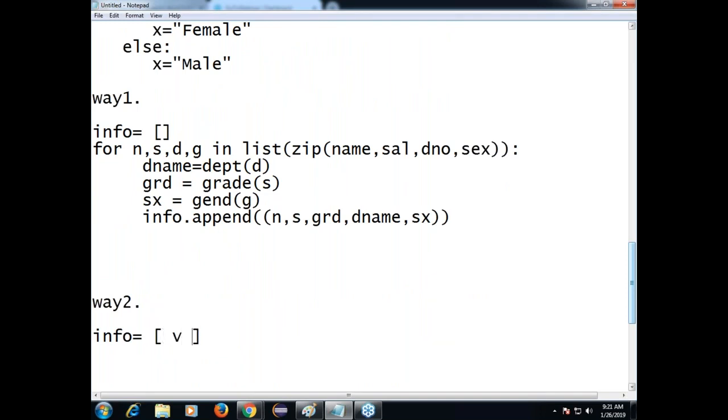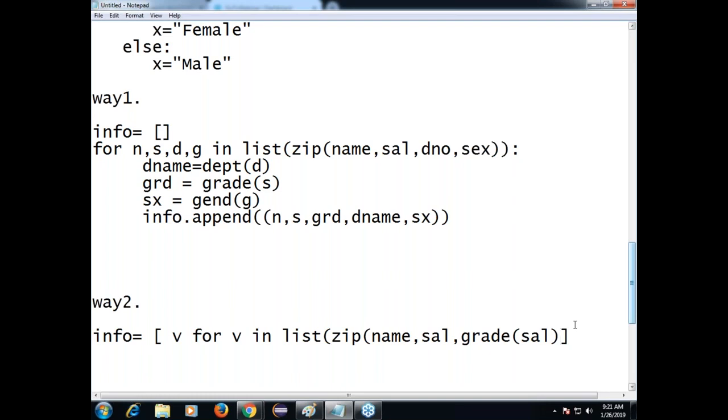I am giving for V in list of zip of... what is the first one you want? Next, grade of salary.